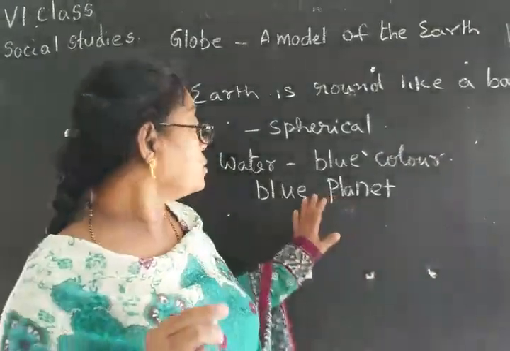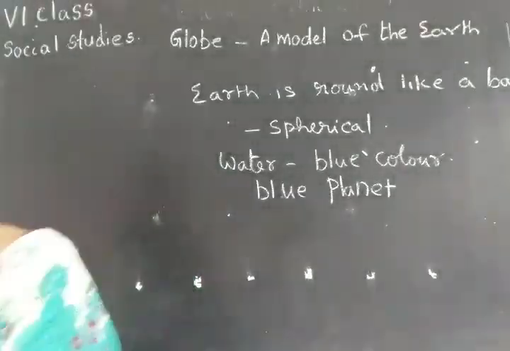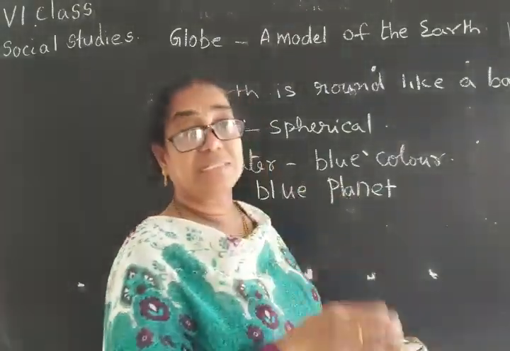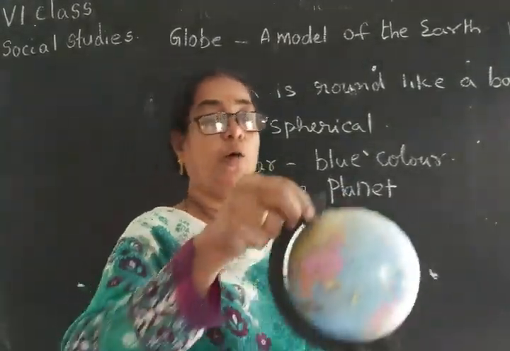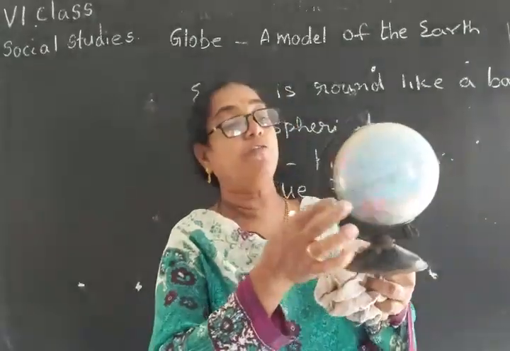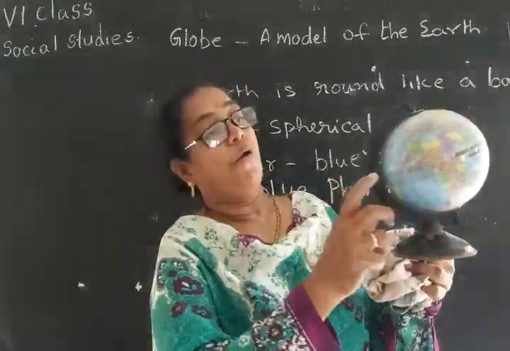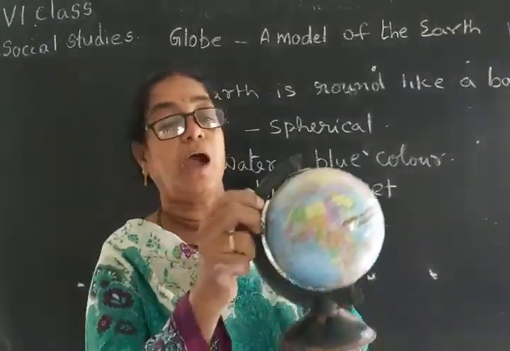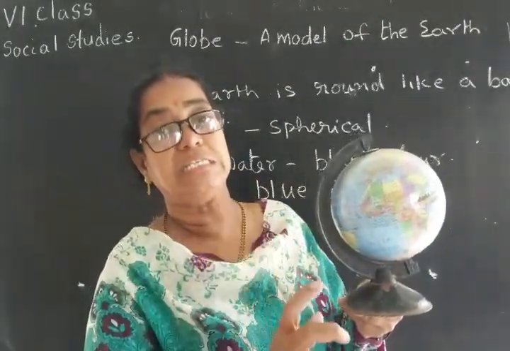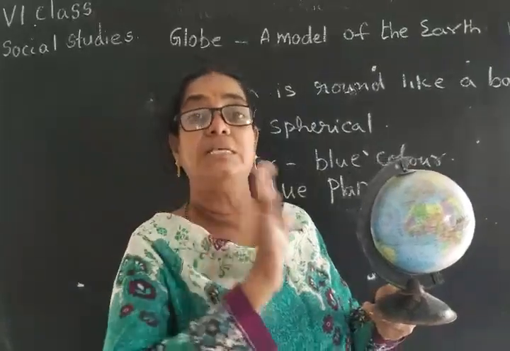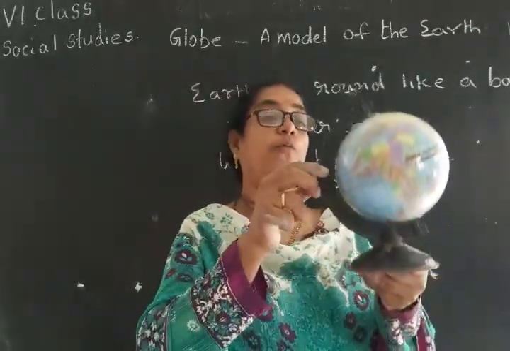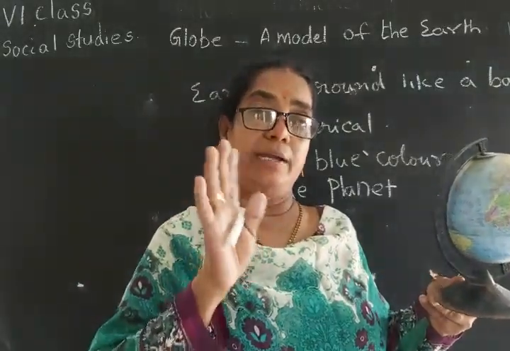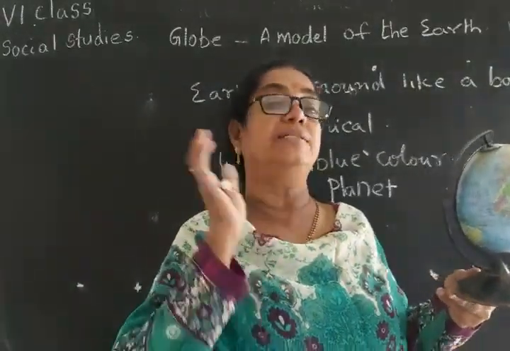So this is about what we can see on the globe. The globe is a model of the earth, and what can we see on it? Water, land part, water part, continents, oceans, seas and major countries can be seen on the globe. On the globe we can see land, water, continents, oceans and major countries.